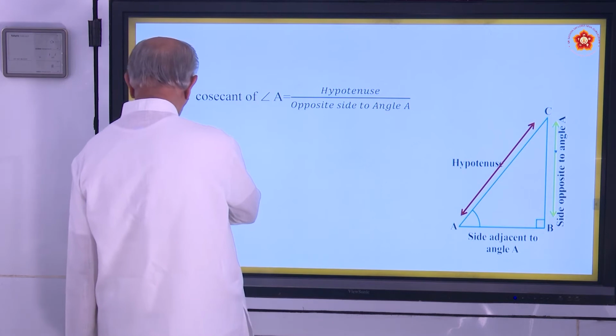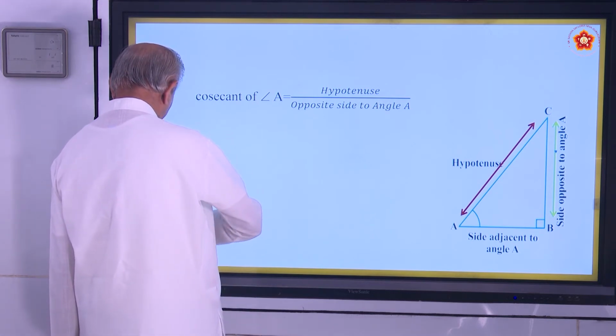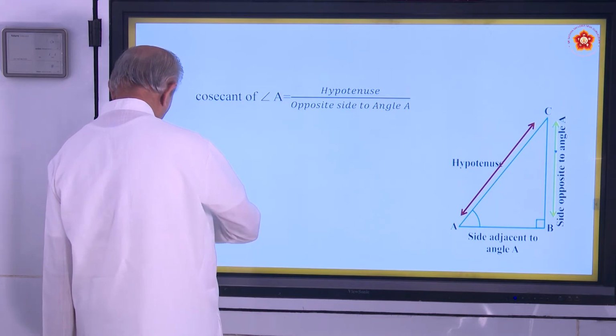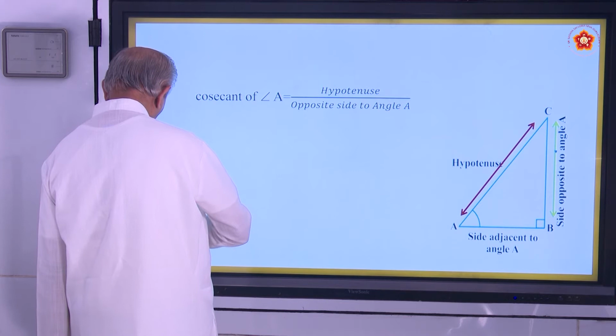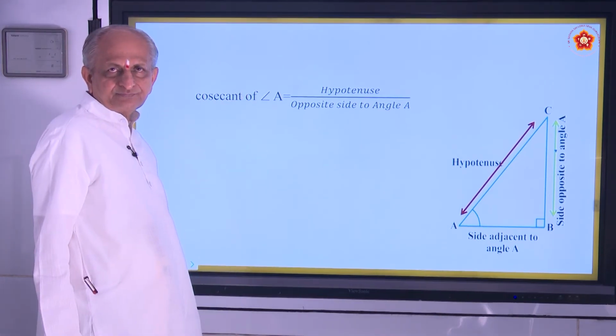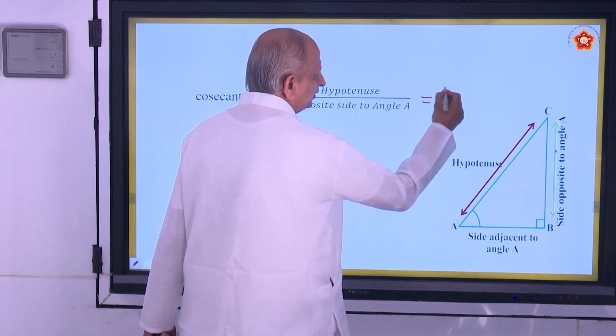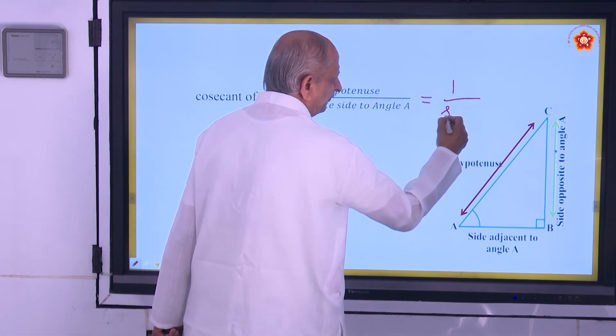Cosecant is the reciprocal of the ratio of sine.